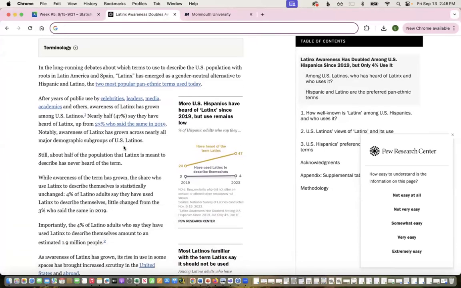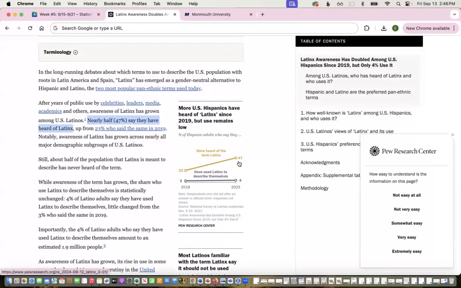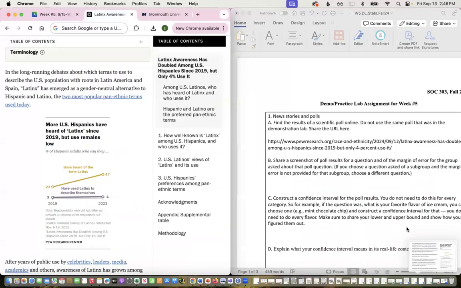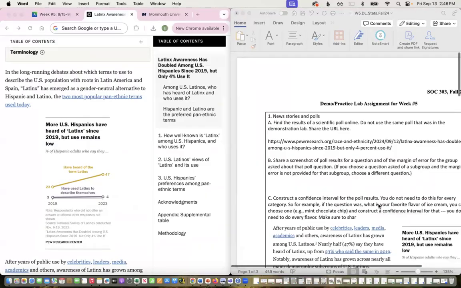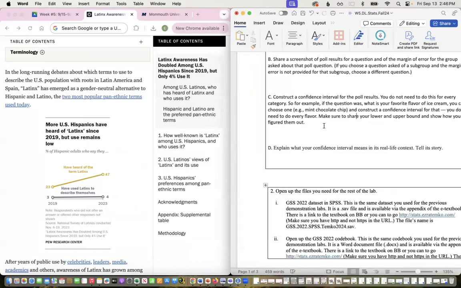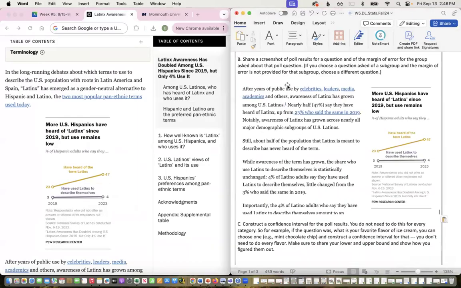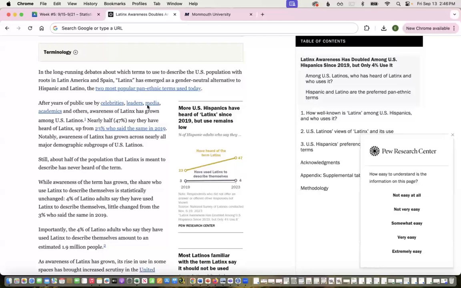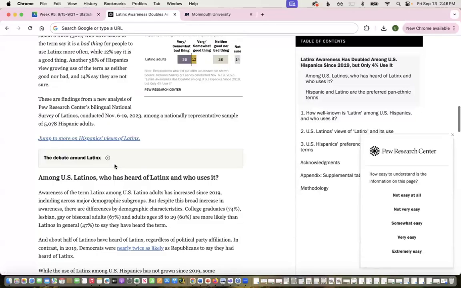So how about I just do this one? Nearly half say they have heard of Latinx. So this is among U.S. Hispanic folks. So we can see that 47% here in 2023 is the percent of Hispanic adults who say they have heard of the term Latinx. So let me just take a screenshot of that. And now I need to find the margin of error for that. Again, I could choose a different question if I wanted. I just chose that one.